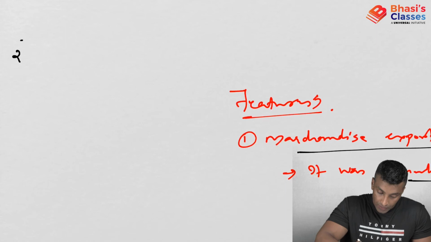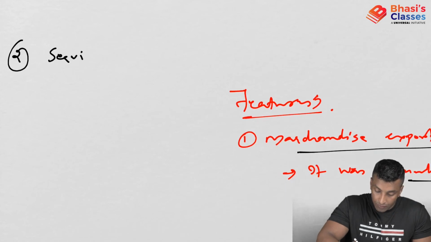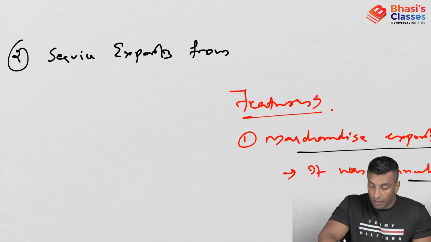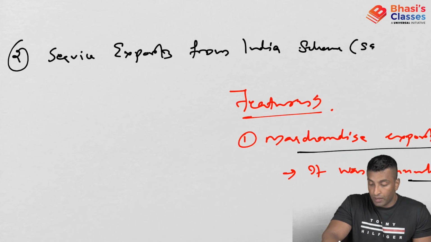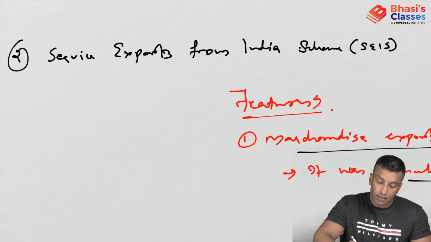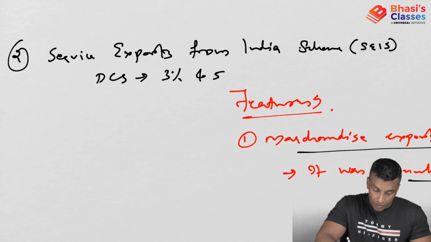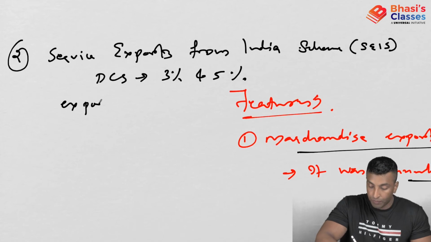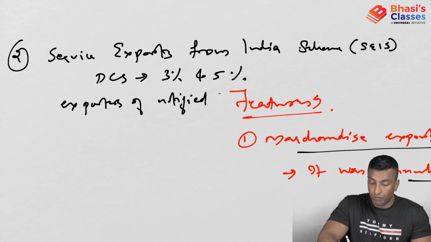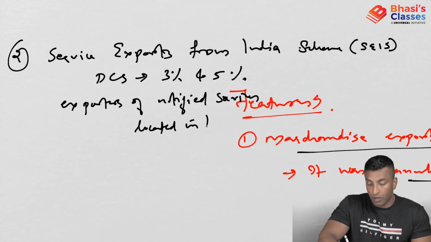Second one, Service Exports from India Scheme. Under this, again DCS was provided, 3% and 5% of the value of exports, to exporters of notified services located in India.